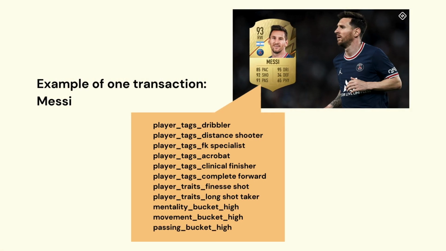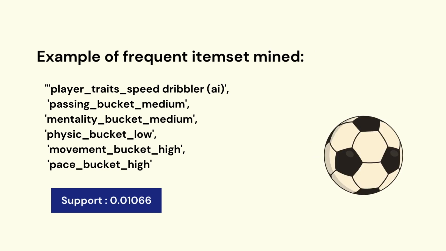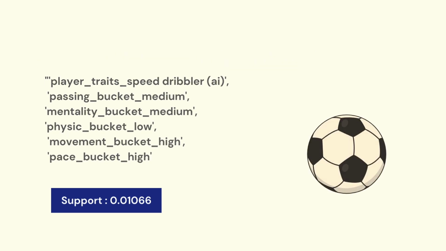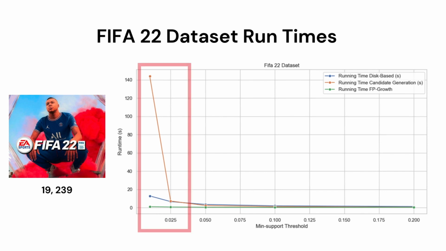Each transaction of the FIFA dataset corresponds to one player. For example, we have Messi with the following attributes. An example of a frequent item set mined would be the combination of these attributes. Looking at the run times for this small dataset, we can see that at very small values of min support threshold, there is value in the disk-based version versus the non-disk-based version for candidate generation of frequent item sets.